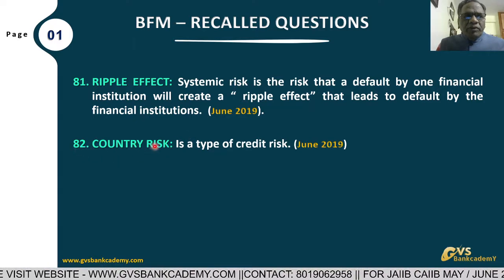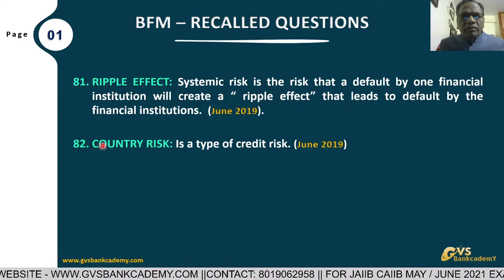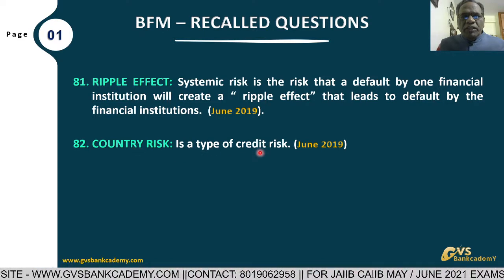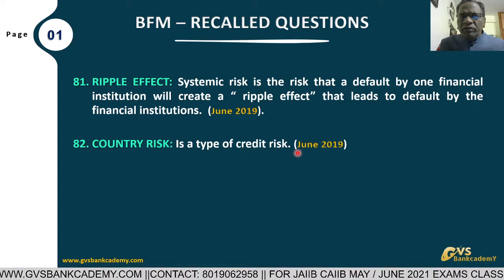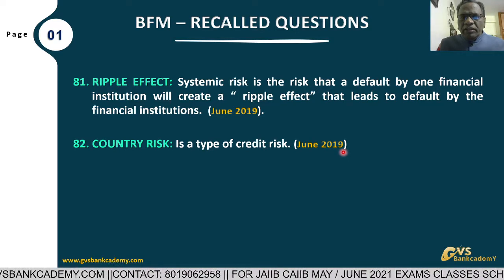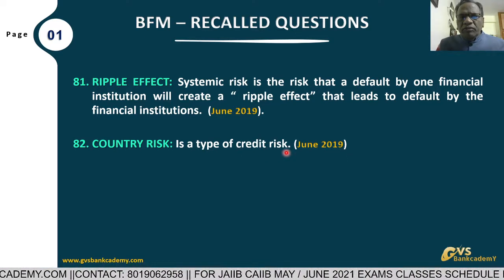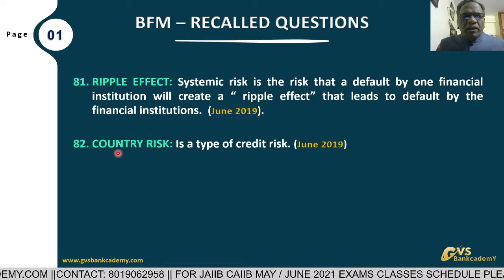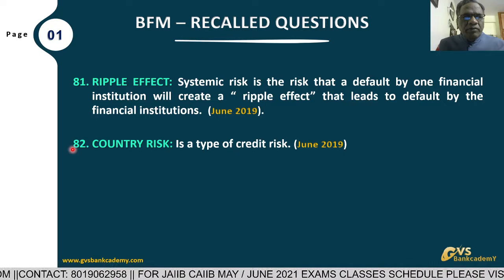Question number 82, country risk. Country risk is a part of credit risk. Credit risk means default risk, NPA risk or non-repayment risk, or downgradation in credit rating. Downward migration of the credit rating of the borrower accounts is also part of credit risk. So finally, country risk means credit risk. That is question number 82.